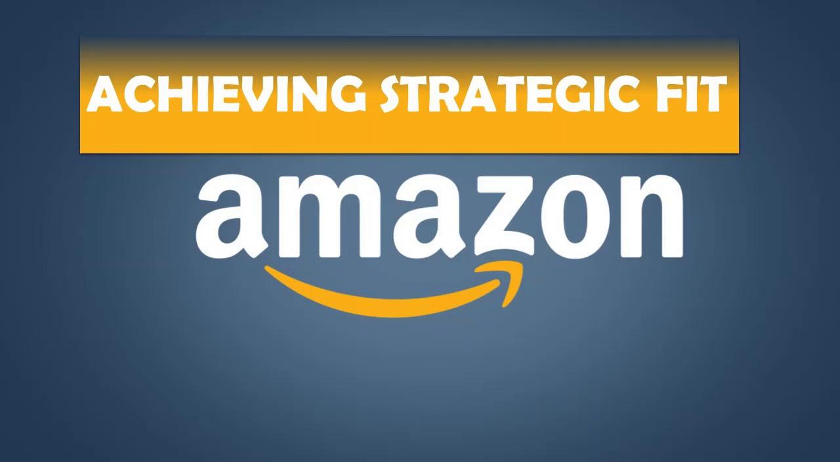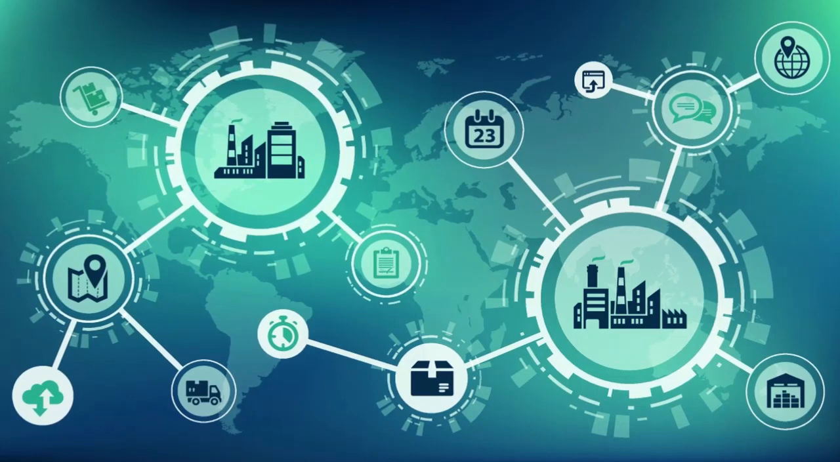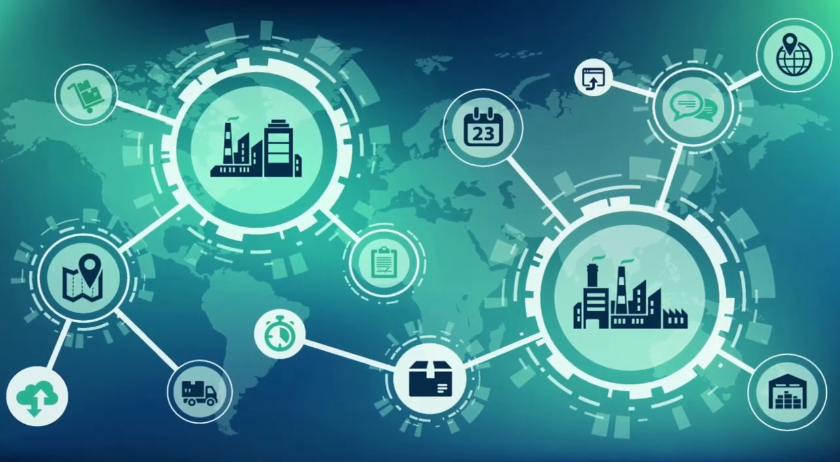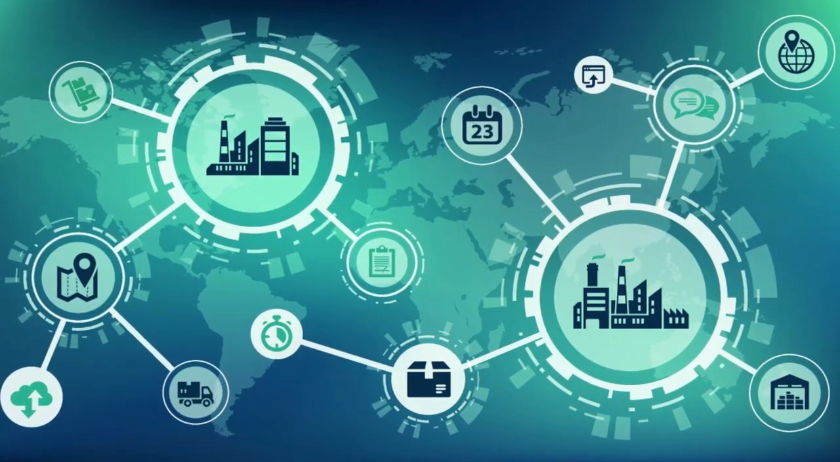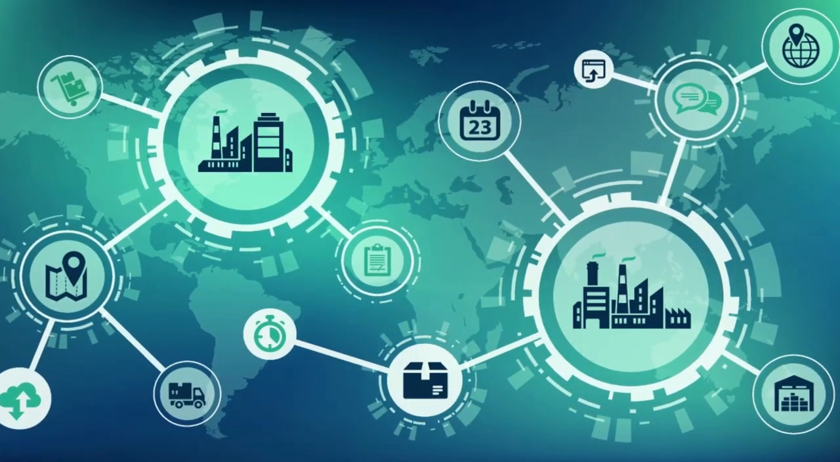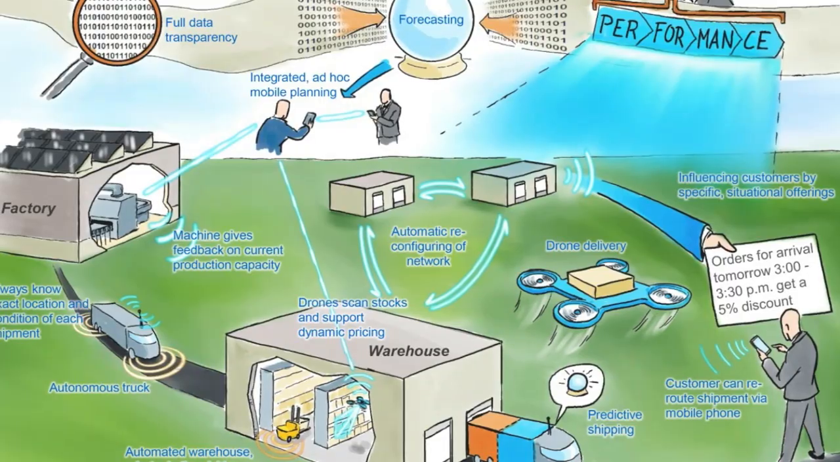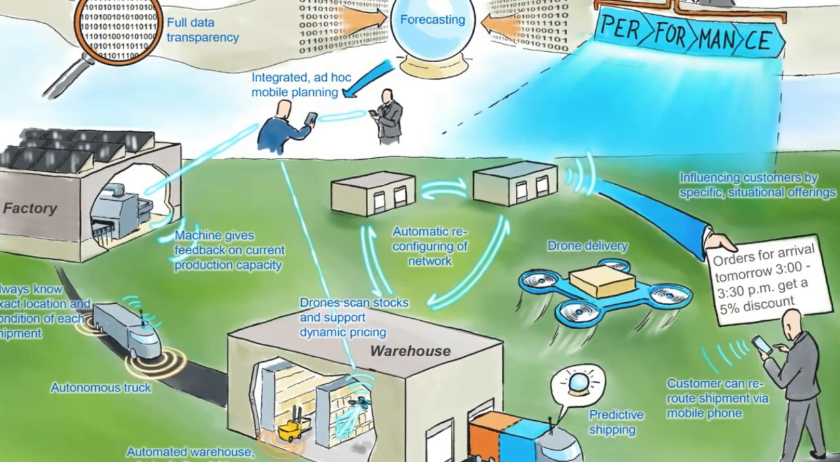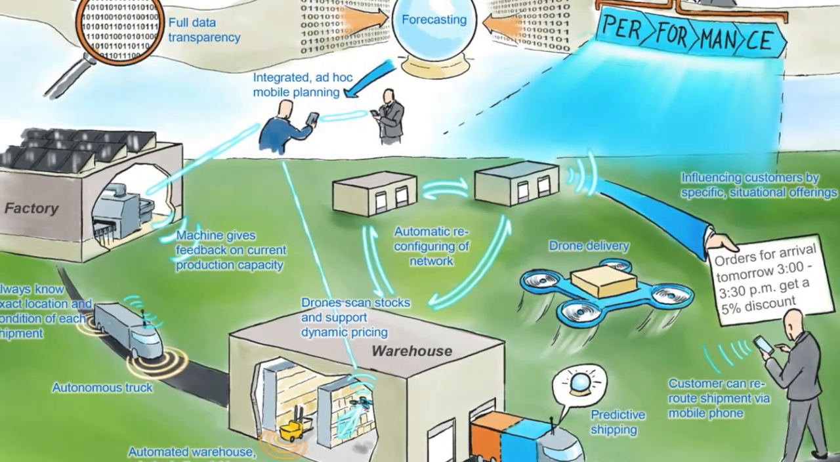Today we'll be talking about achieving the strategic fit. As we discussed yesterday about responsiveness and uncertainty, after mapping the level of implied uncertainty and understanding the supply chain position on the responsiveness spectrum, the third and final step is to ensure that the degree of supply chain responsiveness is consistent with the implied uncertainty.